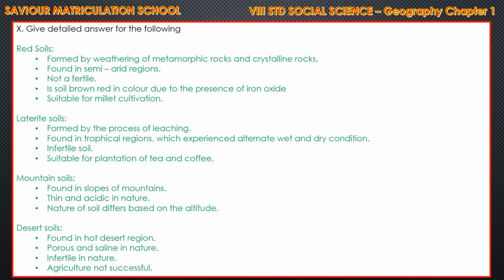Next one, mountain soils. It is found in slopes of mountains and it is thin and acidic in nature. And third point in this, nature of soil differs based on the altitude. What is altitude, children? Height. Altitude, okay. Next one, desert soil, last one, found in hot desert region. It is porous and saline in nature, that is infertile in nature, and agriculture is not successful in this desert soil.